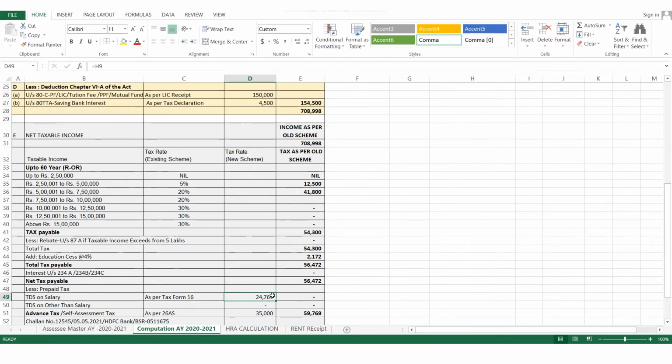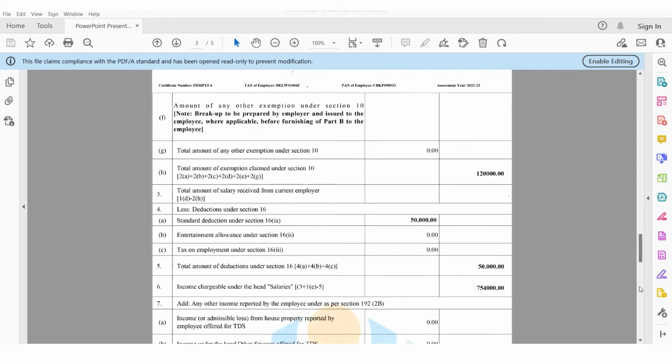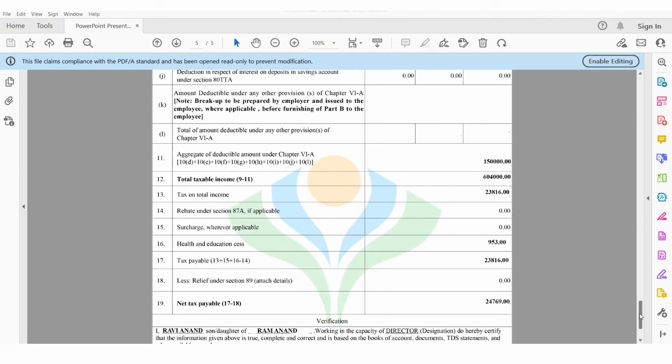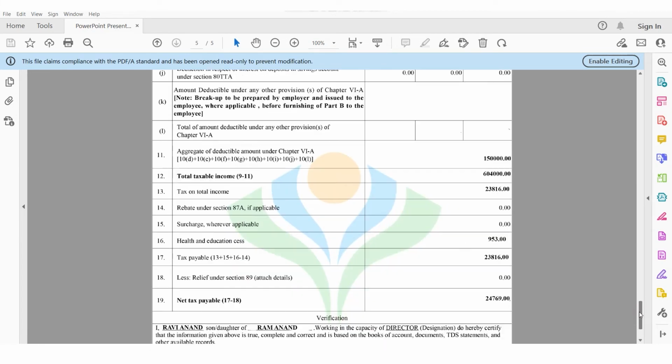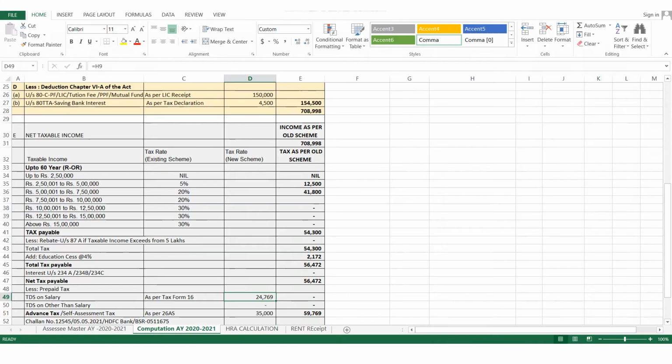To check the TDS deducted on salary, go to Form 16 and check the details which have been deducted as per the record. Here you can see the tax deducted for Mr. Rohan Bajaj as per Form 16. So he needs to pay the remaining amount like this.